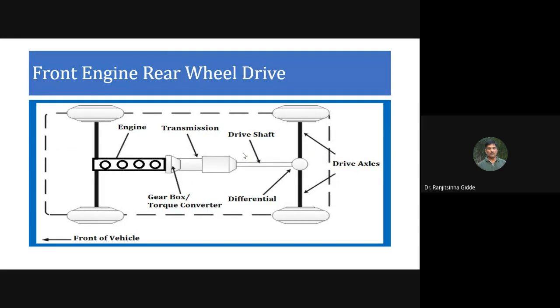So this one is the front engine rear wheel drive. You can just count the components. Just as a trial, 1, 2, 3, 4, 5.